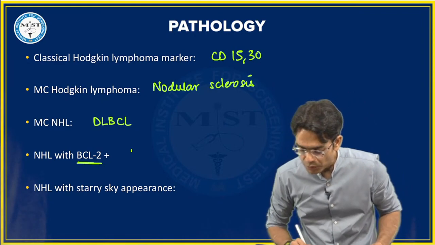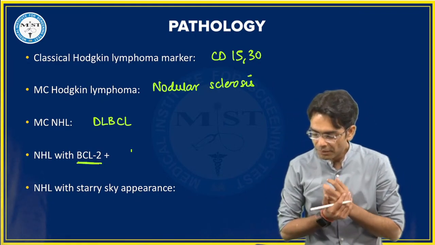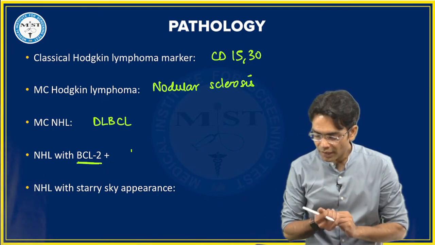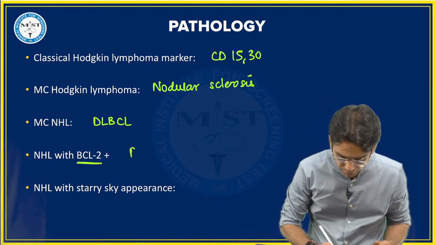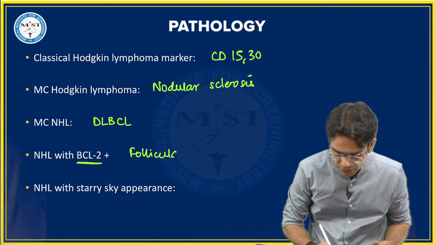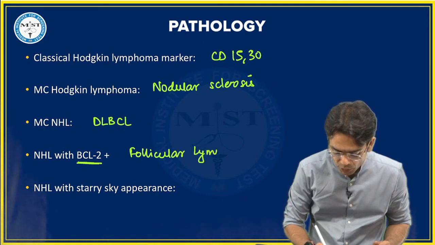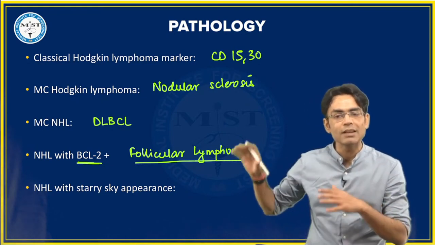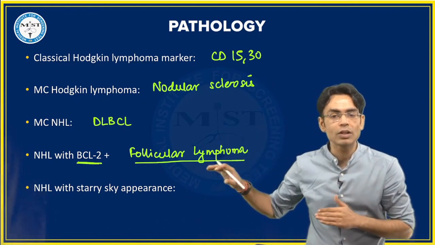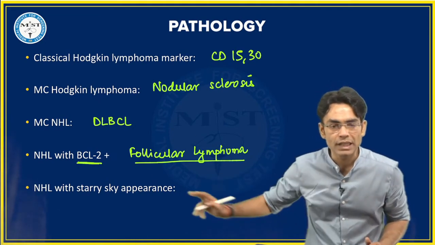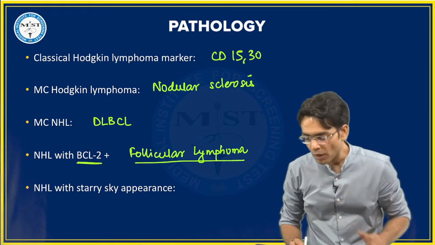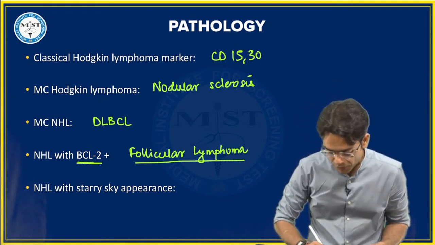Yes, Bhargavesh Rajput, you are right. Yes, Ishan, you are right, beta, follicular. So it is follicular lymphoma. Don't get me wrong, we can see BCL2 positivity even in DLBCL also, but probably more commonly follicular lymphoma has BCL2 positivity. And non-Hodgkin's lymphoma with starry sky appearance, you people are already giving me the options for that.